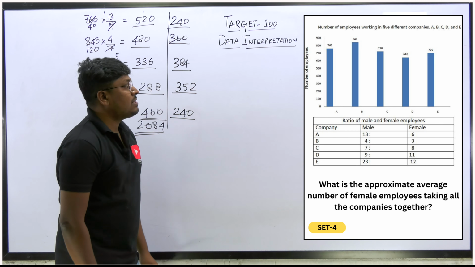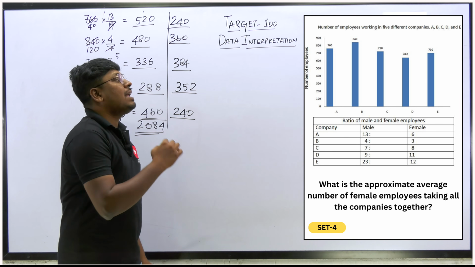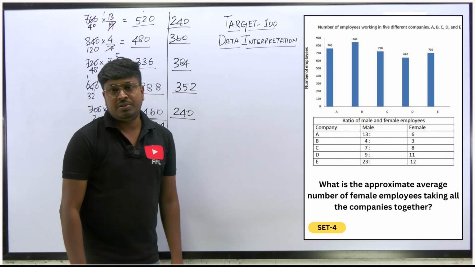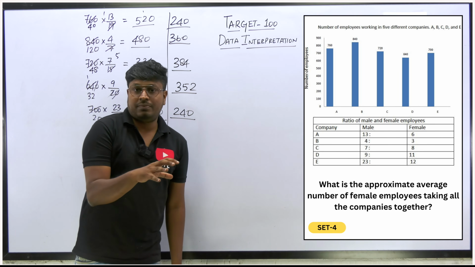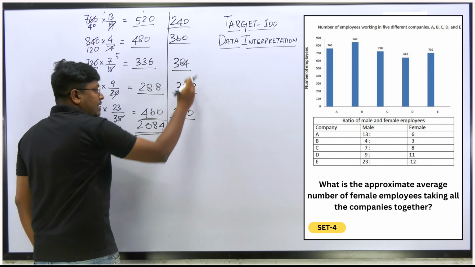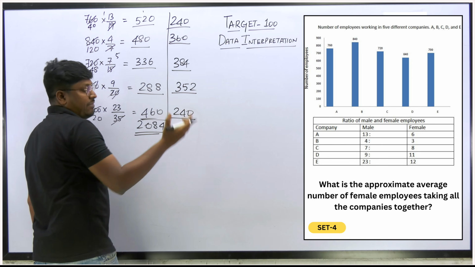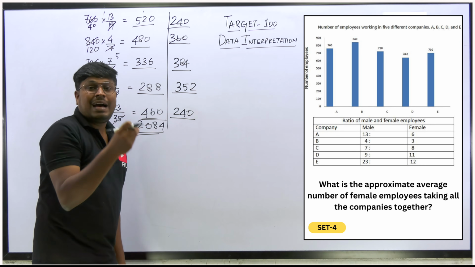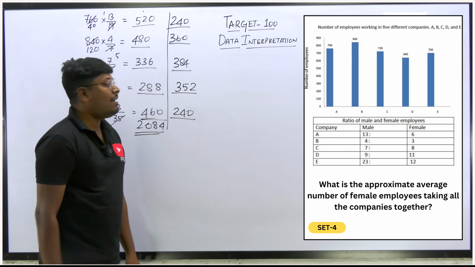What is the second question? What is the approximate average number of female employees taking all the companies together? Our target is to find the total number of female employees. We have to add all the values and find the average, because they are not asking only for the total, they are asking for the approximate average.